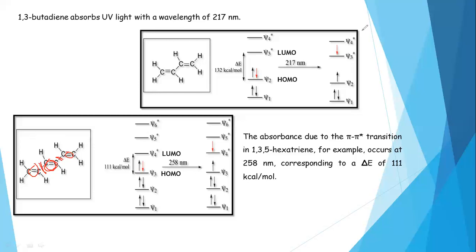What happens because of this conjugated arrangement of double bonds is that they participate in delocalization. The pi bonding electrons present between the first and second carbon move between the second and third carbon.